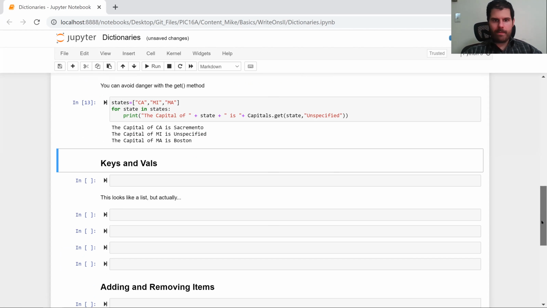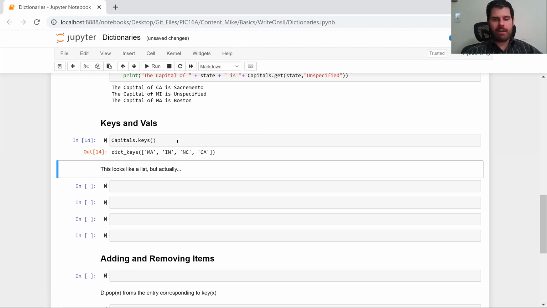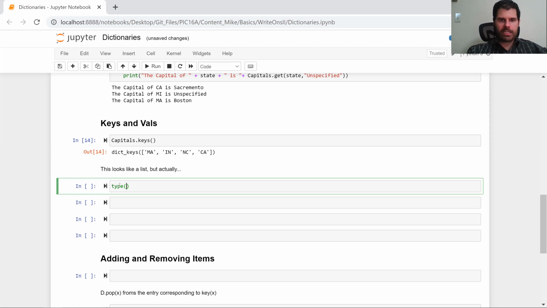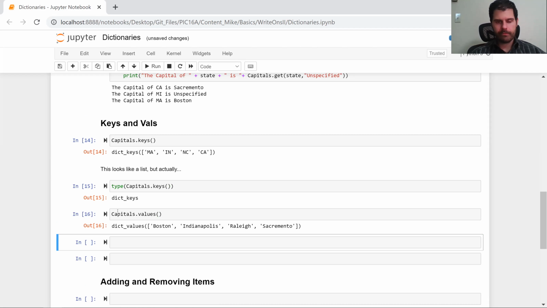So now let's talk a little bit more about keys and values. If we type in capitals.keys, it will print out all the dictionary keys. And this looks like a list, but let's take a look at what type of object this is. It's not actually a list, it's just something that looks like a list. It actually has type dict_keys. Similarly, if we want to look at the values, we type in capitals.values. And if we want to look at them both together, we type in capitals.items.